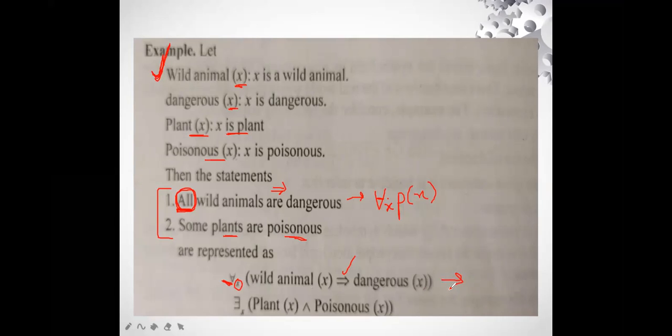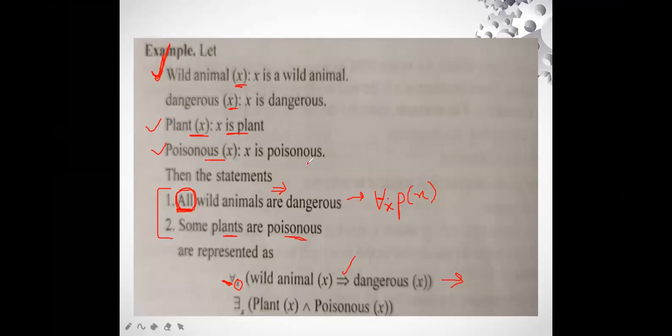Now coming to the second one, it is written as some plants are poisonous. We have already taken plant X, that is, X is a plant, and poisonous X, that is, X is poisonous. So it is the same thing.